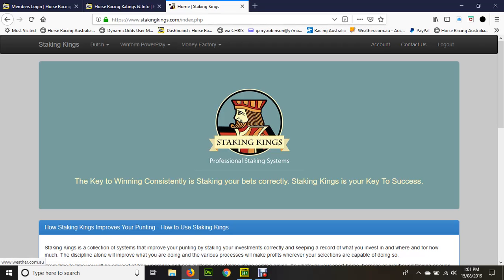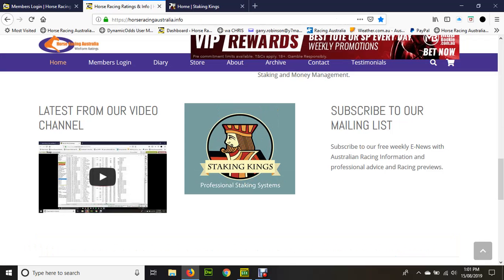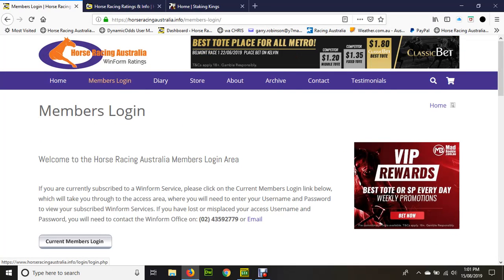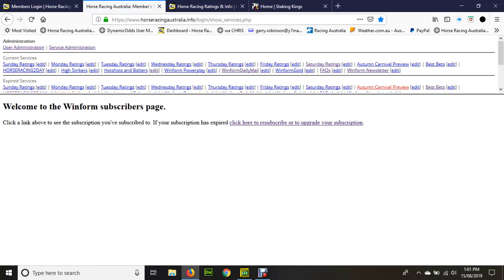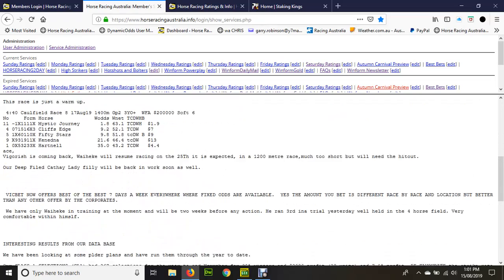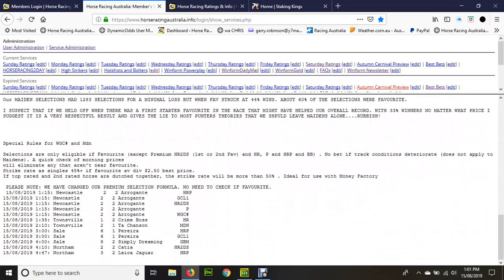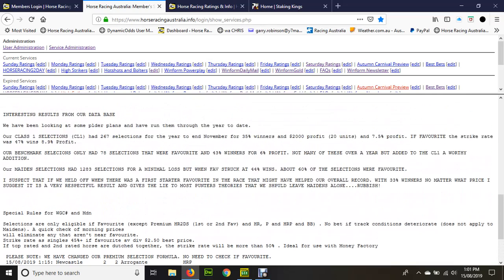That's most important. So just going back to the ratings and so on and our login, let's log back in again because I just want to show you this other thing that we do too. You'll find this is in our Winform Gold section of the area, and there are some additional selections down here. Matter of fact, interesting, that horse, I hope it wins. It's selected by 1, 2, 3, 4, 5 different plans.